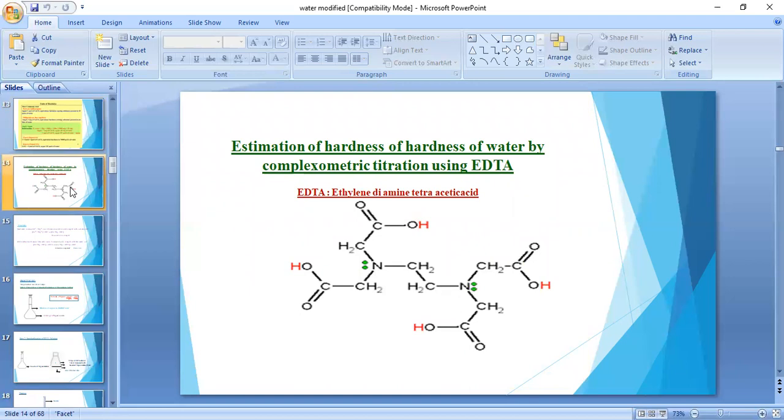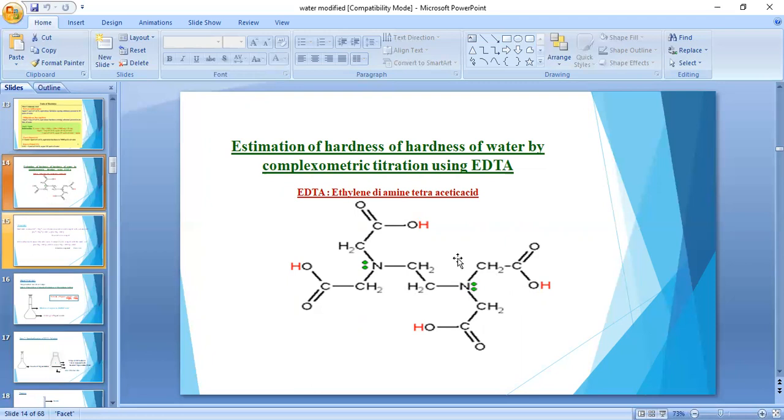Then this titration is also called complexometric titration. Why is it called complexometric titration? Here it forms complexes. It is a complexometric method where we use EDTA, ethylene diamine tetraacetic acid. This is the structure of EDTA. The reagent we use in this complexometric titration is EDTA, ethylene diamine tetraacetic acid.